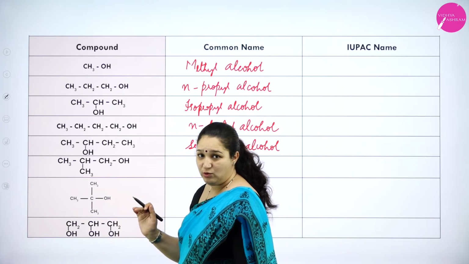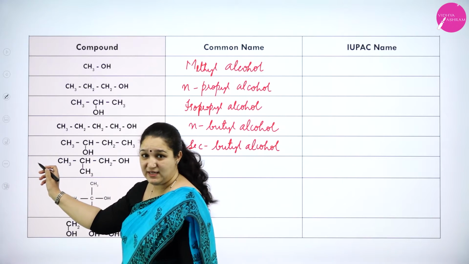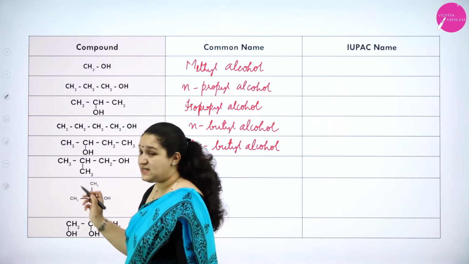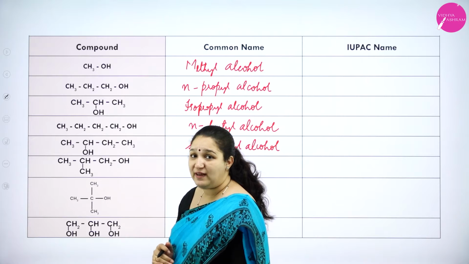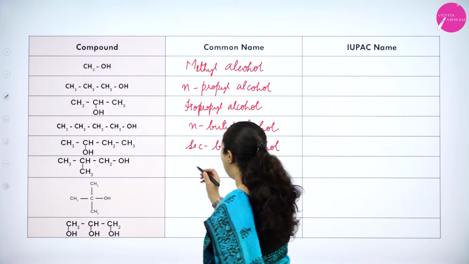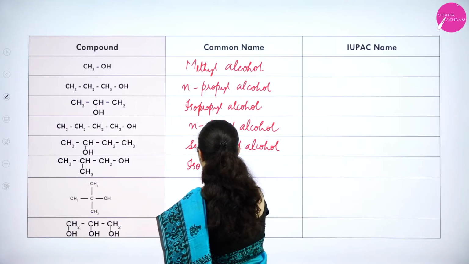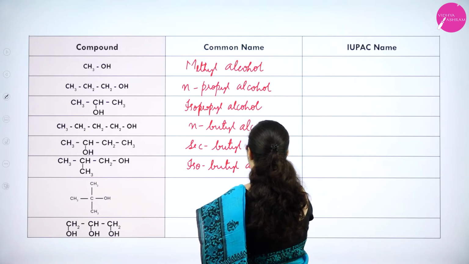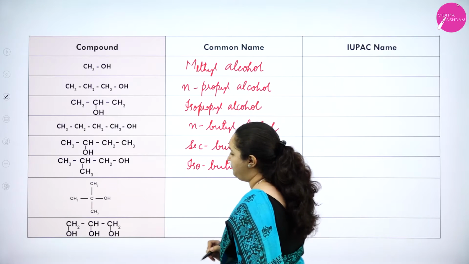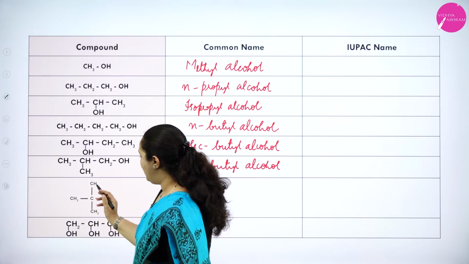You have butyl group, but it is not present as the straight chain. One CH3 group is present as the side chain. So what I will write here is isobutyl alcohol.